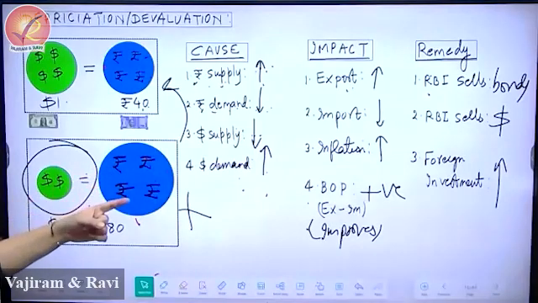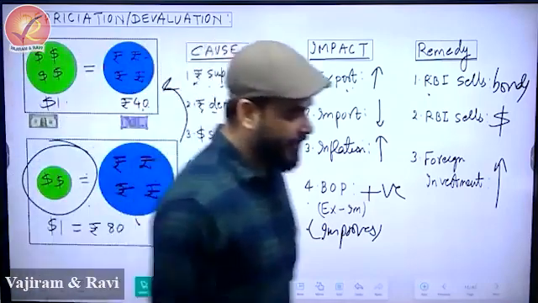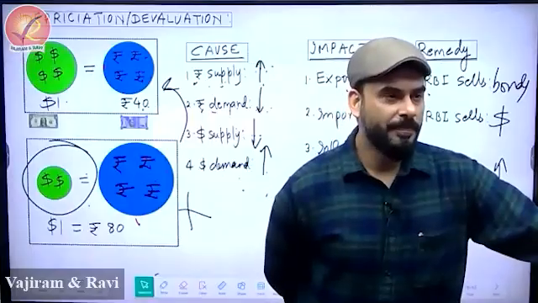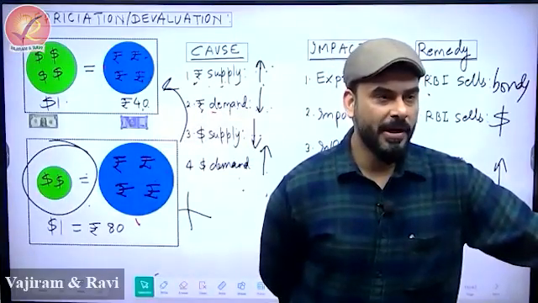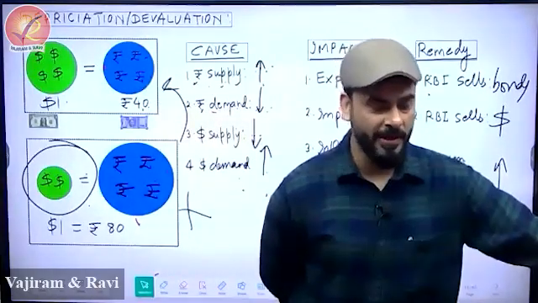We'll do this whole part in a different way this time. There are one or two types of questions. If you look at the last few years of UPSC question papers, two questions I found very dangerous.